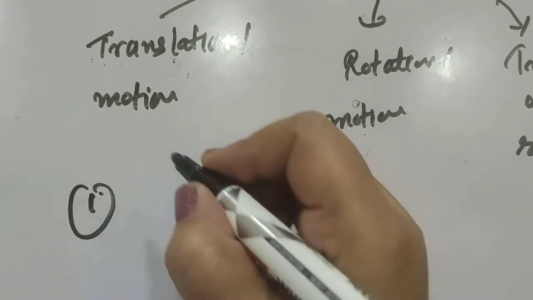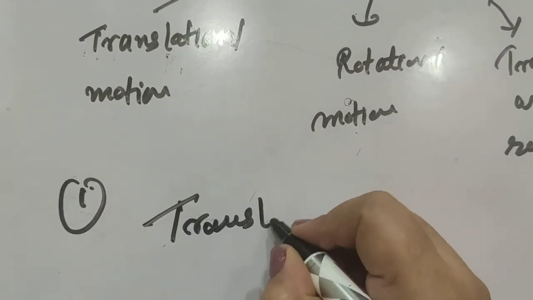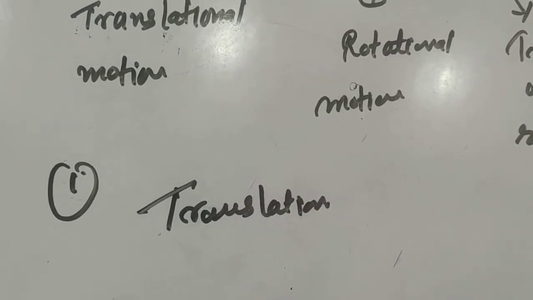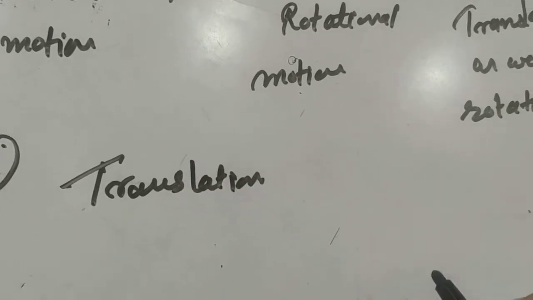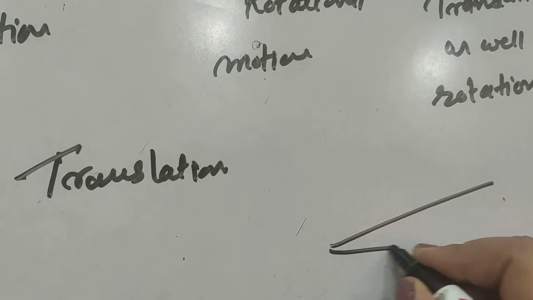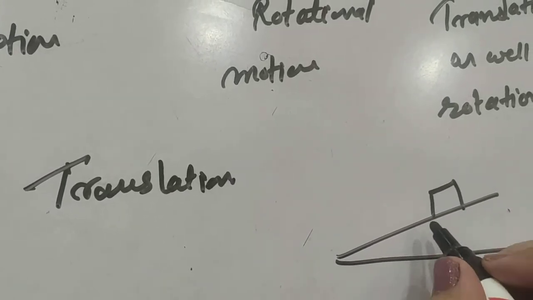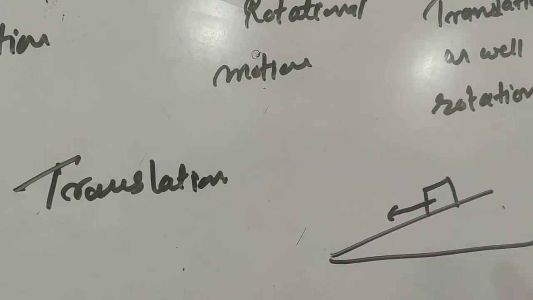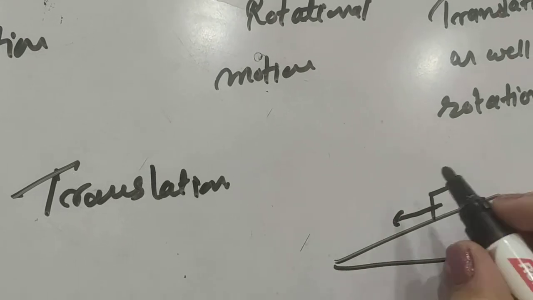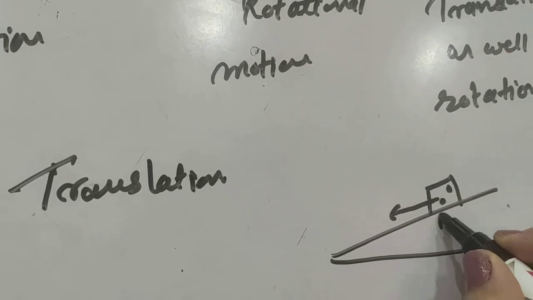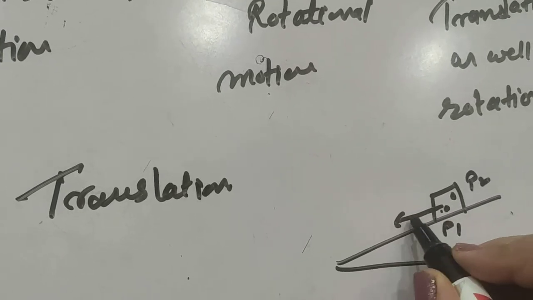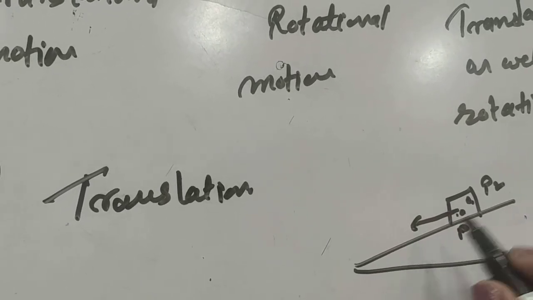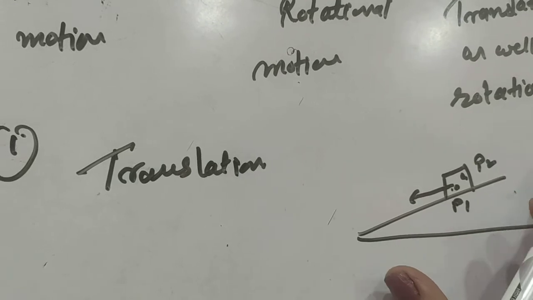First one is translational motion. Translational motion means that every particle of the body has the same velocity. For example, if we have an inclined plane and a block lying over it, and this block is sliding, only sliding motion is considered to be translation. Why? Because in that case the body is moving in a linear path. So if we assume any two particles, P1 and P2, every particle will be moving with the velocity with which the block is sliding. Such kind of motion is known as translational motion.